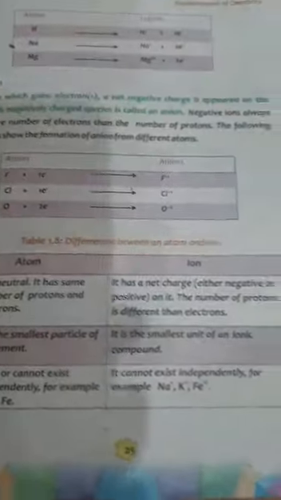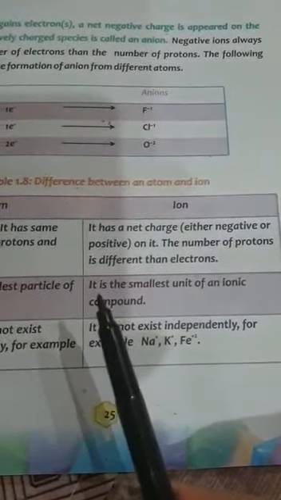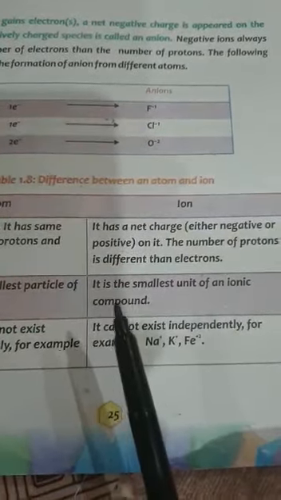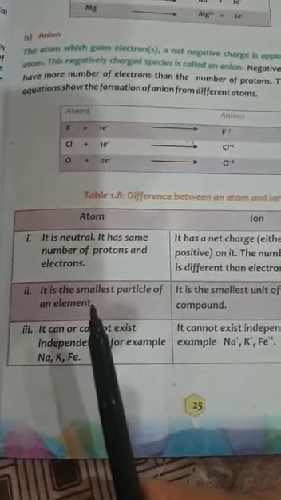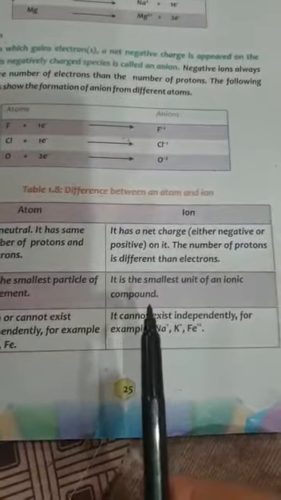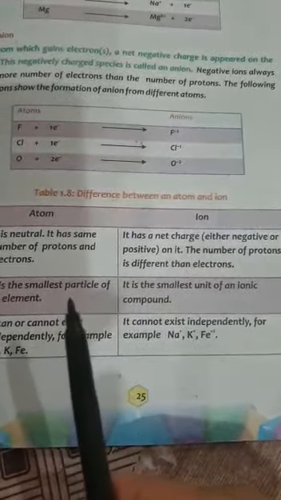Now, what they write is that it is the smallest unit of an ionic compound. So it's the smallest particle of an element, but it is the smallest unit of an ionic compound. So it's the big difference between these two species.